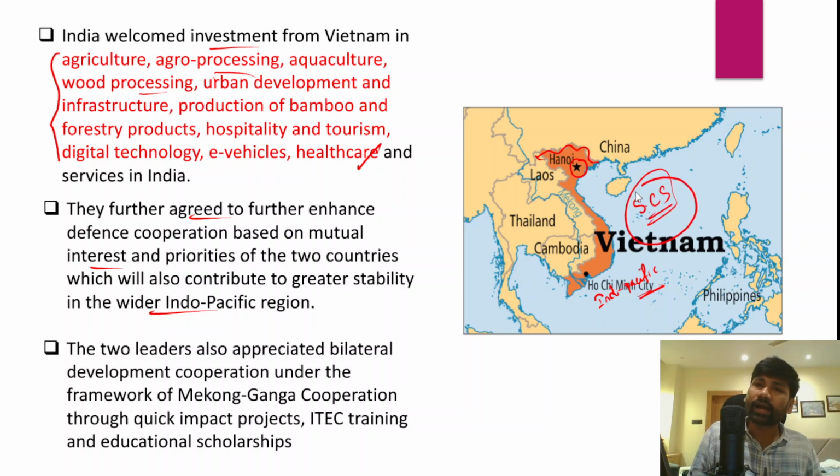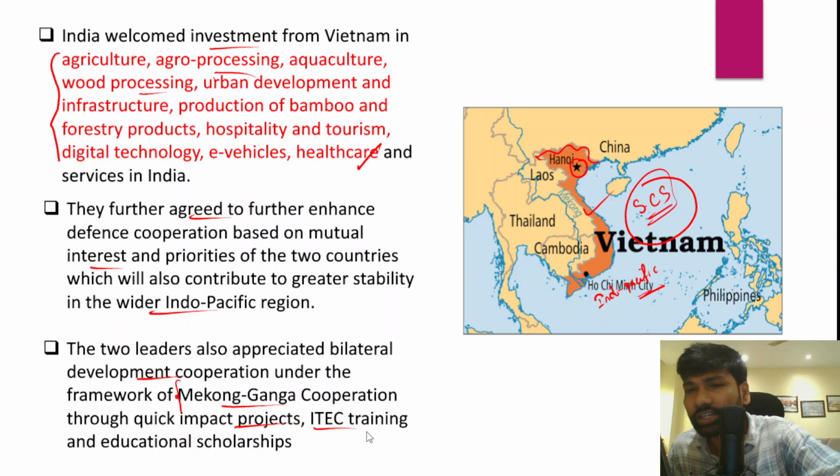Right? Both India and other countries in the Asian region, including Vietnam, have common concerns with respect to the growing challenges from China. The two leaders have also appreciated the bilateral development cooperation under the framework of Mekong Ganga cooperation. So India and other Southeast Asian countries are working together as part of the Mekong Ganga cooperation, and India and Vietnam will be working on this as part of this cooperation through quick impact development projects, and high-tech training and